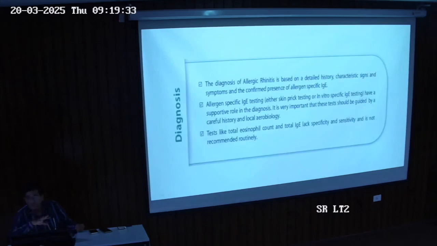Diagnosis. Usually it's a clinical diagnosis, because we have classified allergic rhinitis on the basis of what? Symptoms, and on the basis of duration. On the basis of duration, we have less than 4 days or more than 4 days a week, more than 4 weeks, and severe symptoms like persistence. So on the basis of duration and clinical symptoms, we classify allergic rhinitis.